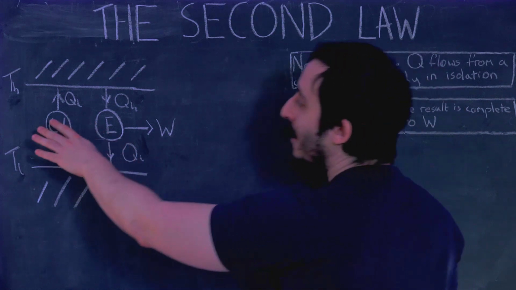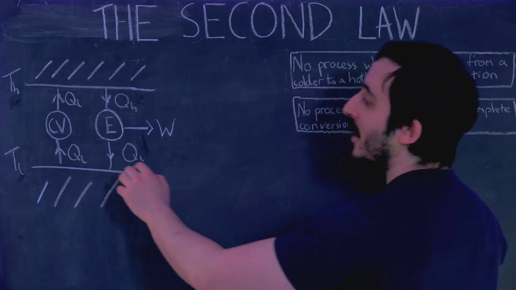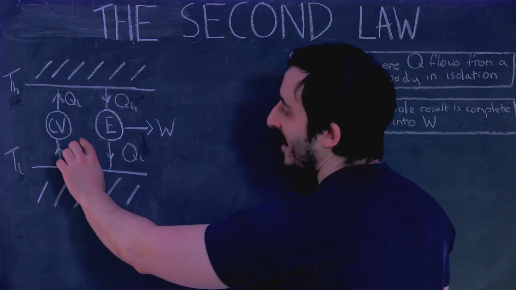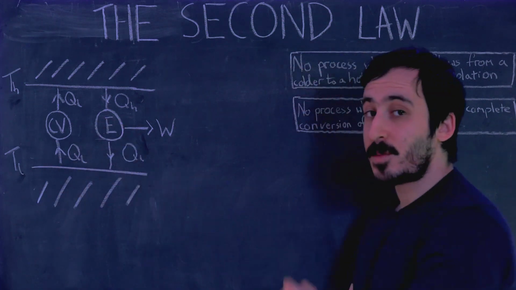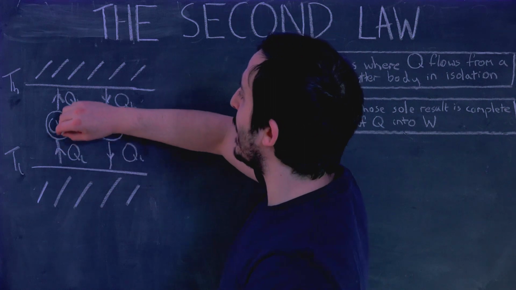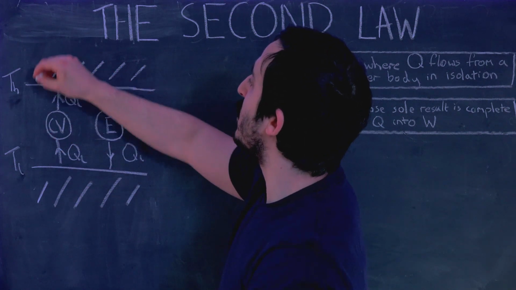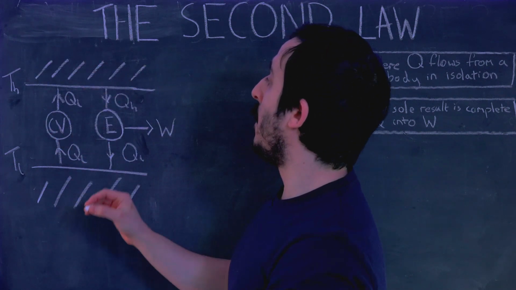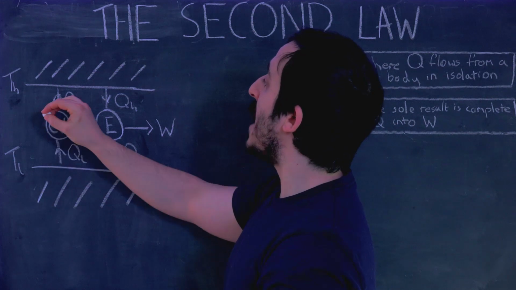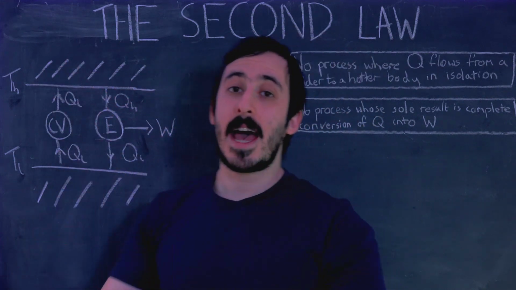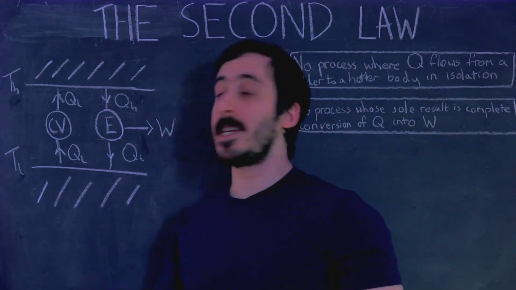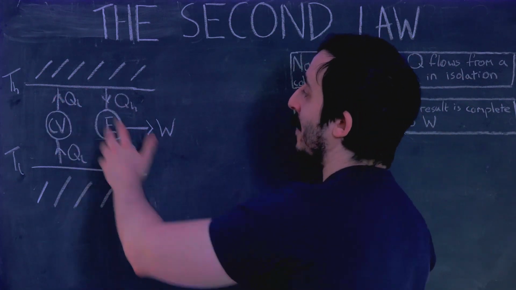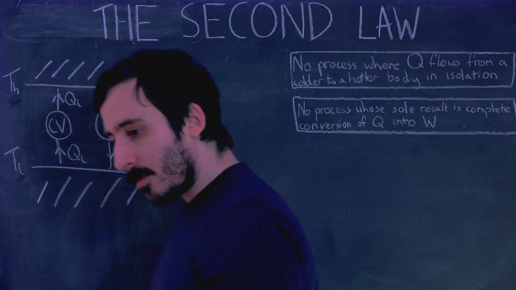And then this Clausius violator, what it does is I've set it up to take exactly the heat QL out of the cold temperature reservoir, which this Carnot engine is putting in, and eject that heat perfectly efficiently into the hot reservoir. So we have QL coming out of the cold and QL going into the hot. And that violates this statement of the second law because there's no work being put in. So this is what's called a Clausius violator.